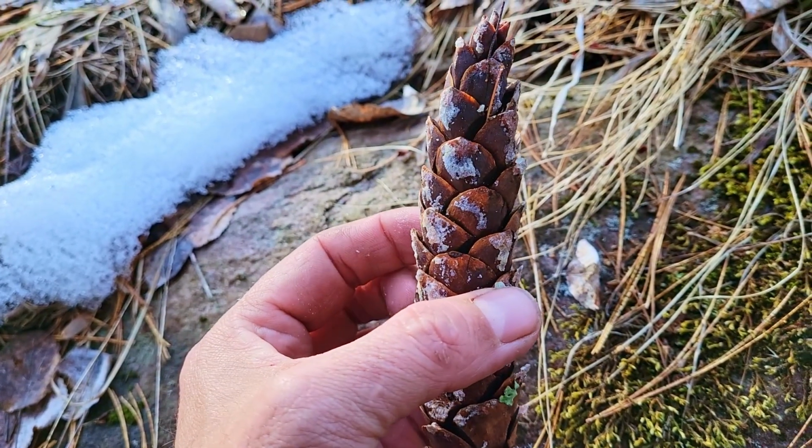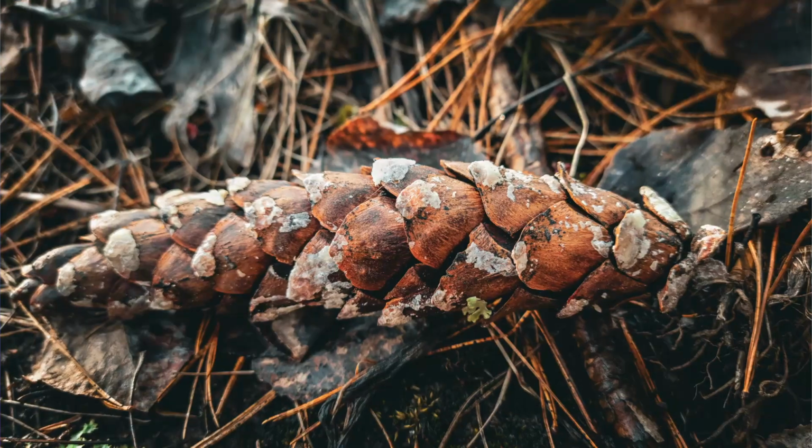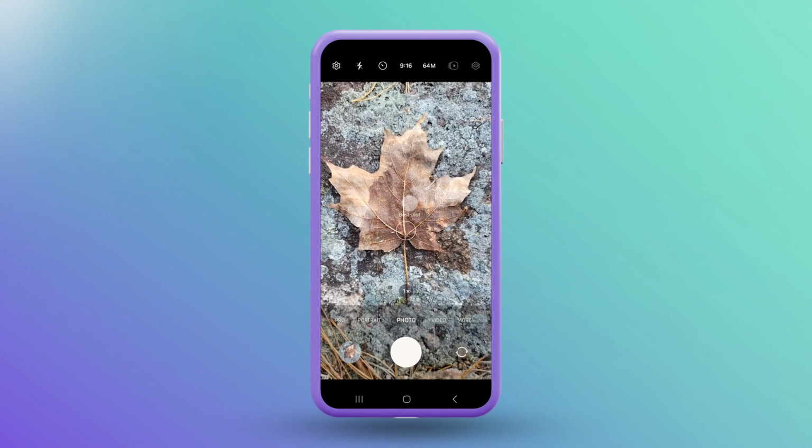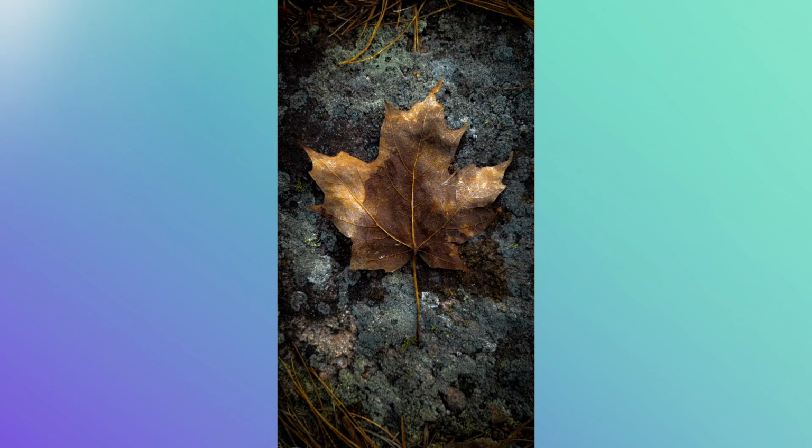The easiest examples of symmetry can be found in nature, specifically in the veins of leaves and spiderwebs. A pine cone is also a great example of rotational symmetry. This is where aesthetic appeal meets functional purpose. The key is to align your smartphone so that the dividing line of the symmetry is centered within the frame. This ensures that both halves of the image will closely mirror each other.